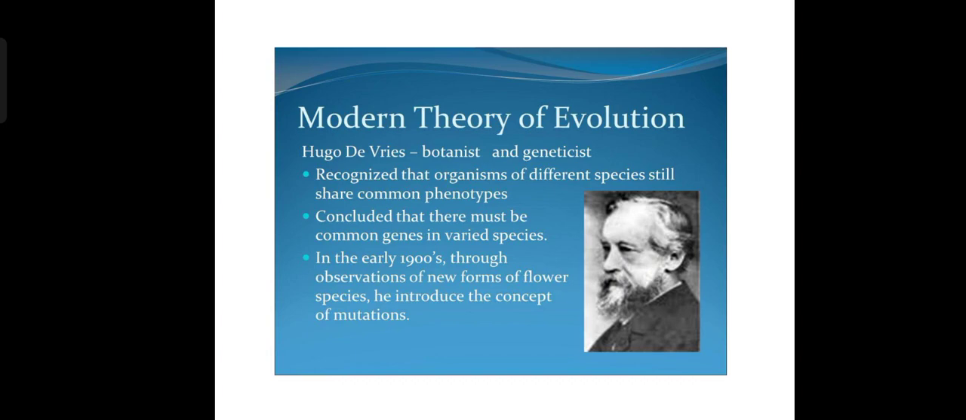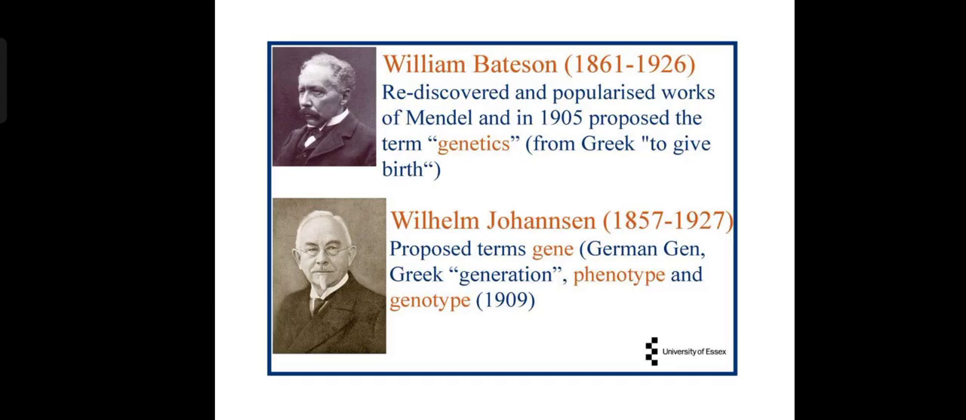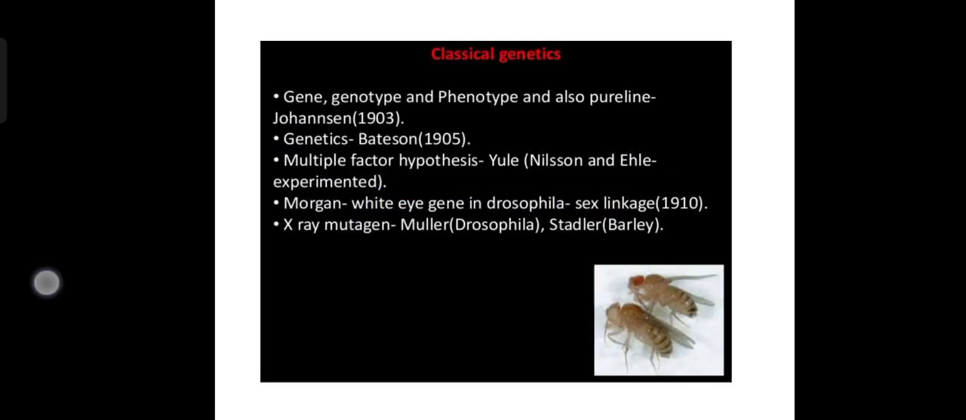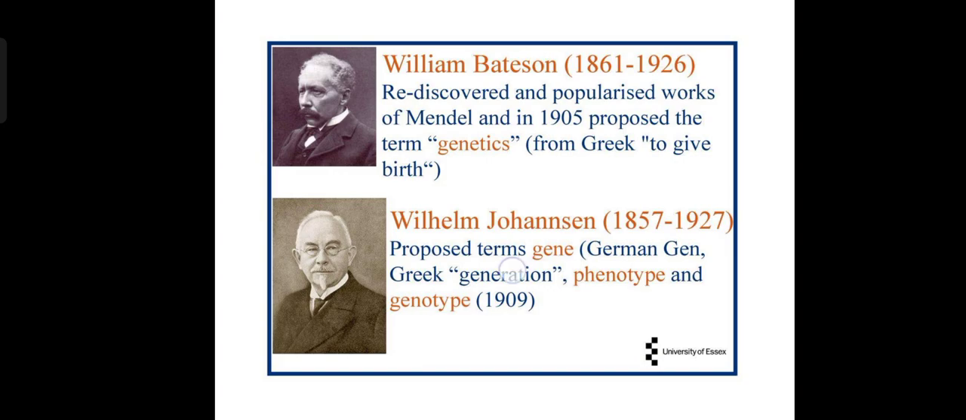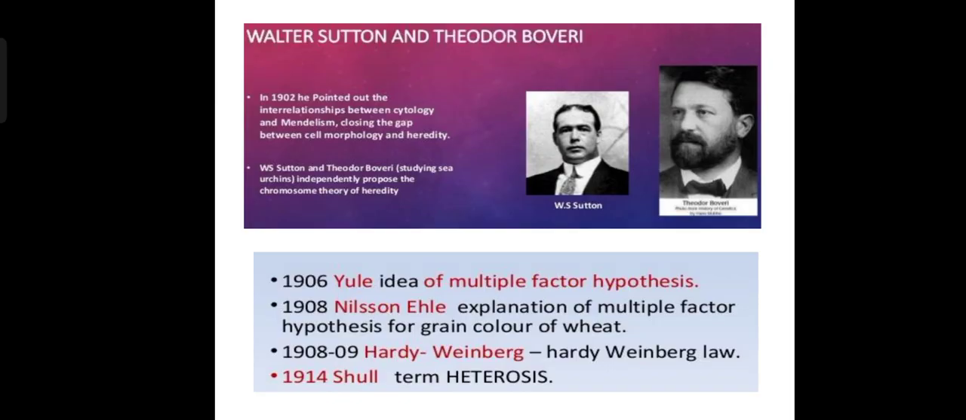Modern theory of evolution. Hugo de Vries was a botanist and geneticist. He recognized that organisms of different species still share common phenotypes, and concluded that there must be a common gene in varied species. In the early 1900s, through observation of new forms of flower species, he introduced the concept of mutation. Bateson rediscovered and popularized the work of Mendel and proposed the term genetics. Then Johannsen proposed the term gene. These are important: Bateson gave the term genetics, and Johannsen proposed the terms gene, phenotype, and genotype.